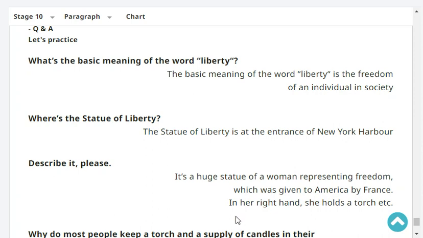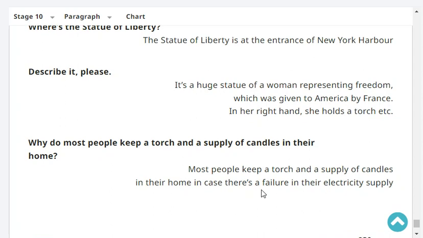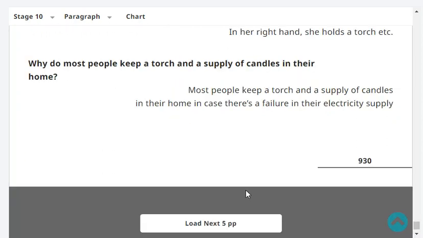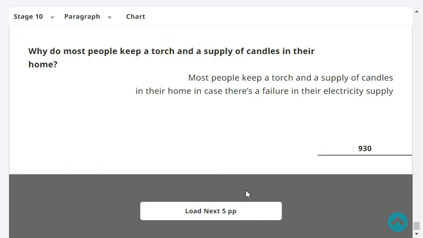It's a huge statue of a woman representing freedom, which was given to America by France. In her right hand, she holds a torch, etc. Very good. Why do most people keep a torch and a supply of candles in their home?